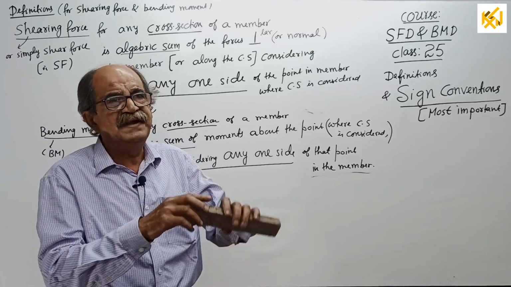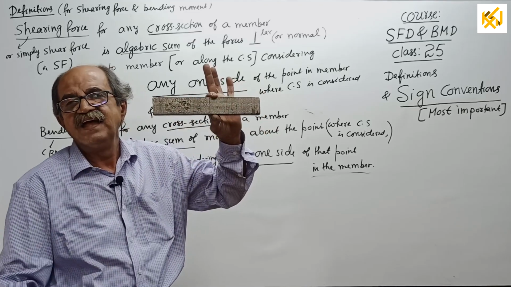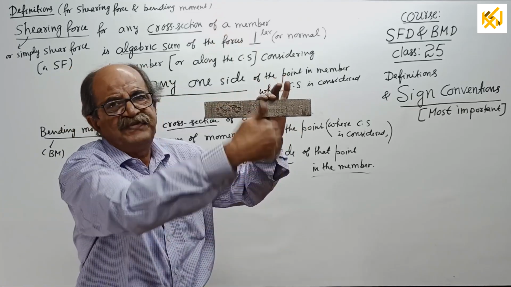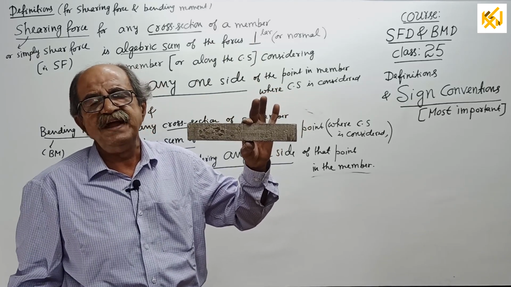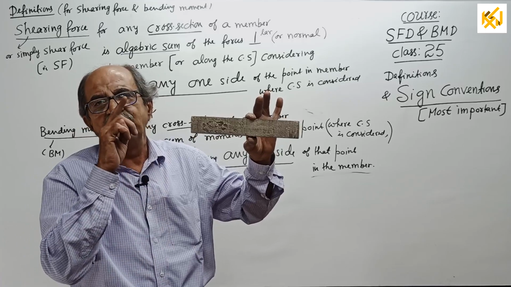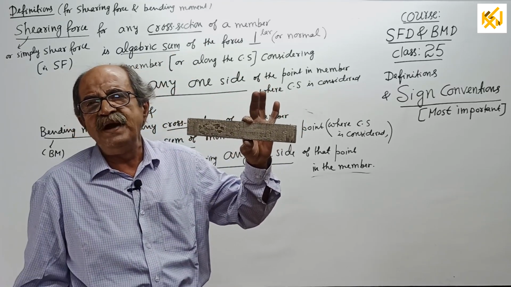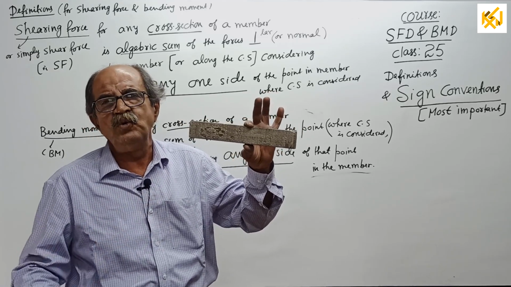So I will tell once and for all now. Suppose I take a point C here, A, B, C. I want to find the shearing force and bending moment for the cross section here. Every time we cannot write shearing force for the beam cross section considered at C, or bending moment for the beam cross section considered at C. So what will you write?